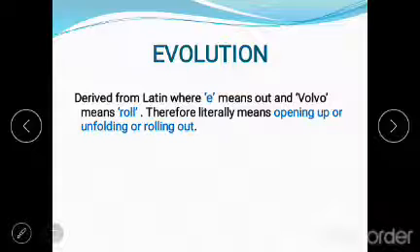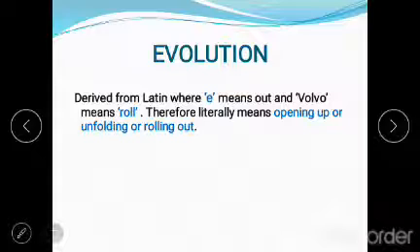If you want to discover something, we could say it is an unfolding. Say something is a secret, and if you want to reveal it, you could say it is an unfolding. Evolution is nothing but an opening, unfolding, or rolling out of something.